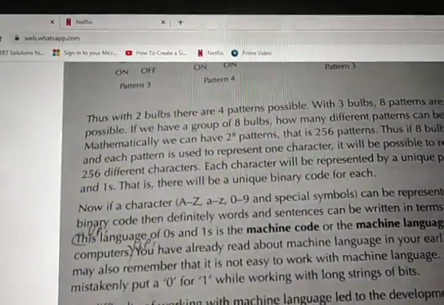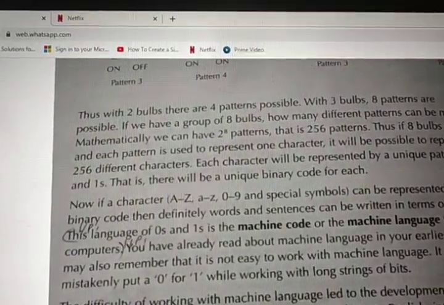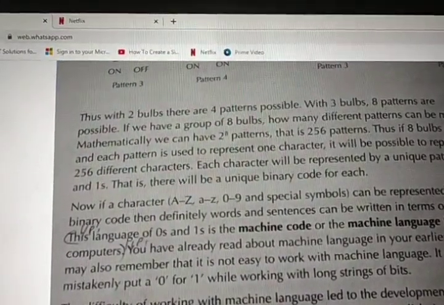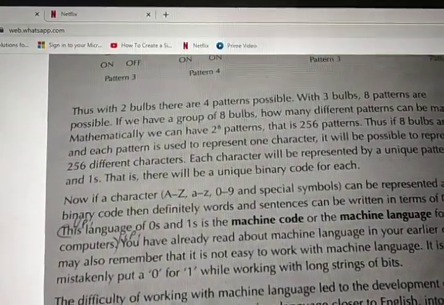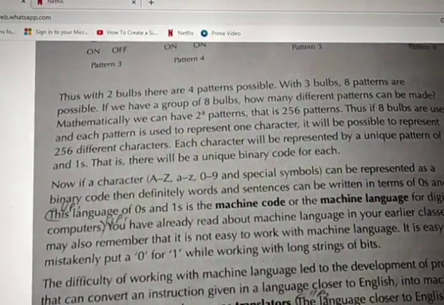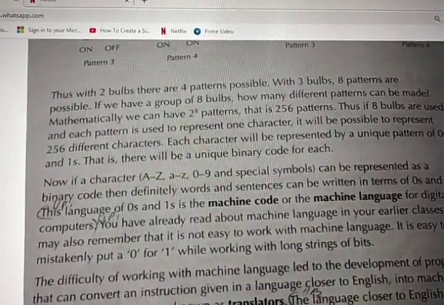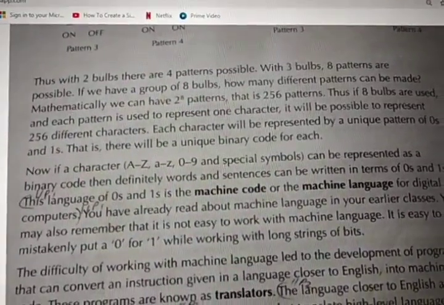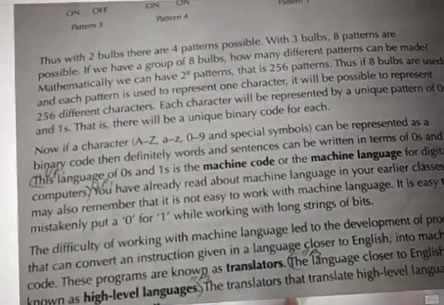Means how? If the characters A to Z, small a to small z, 0 to 9 and special symbols can be represented as a binary code, then definitely words and sentences can be written in terms of zeros and ones. See, till now what we saw is categorized into 8 switches.